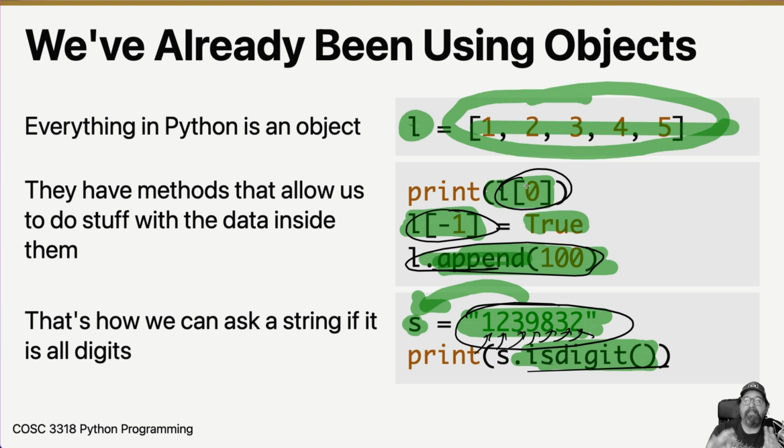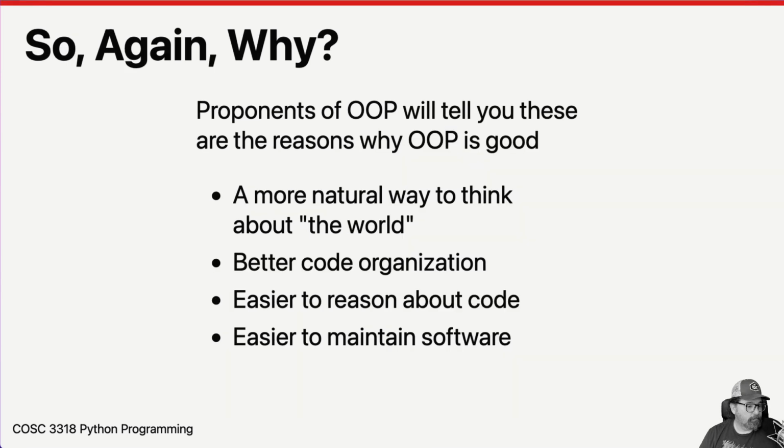Those are all methods underneath the covers that allow us to interact with the data that's inside the object. So again, let me recap why people think that OOP is better. There's lots of people who think that object-oriented programming is better. I was one of them for a really long time. I still think OOP is great. OOP is wonderful. OOP is a tool. OOP is just a way that we can do things in a language that supports object-oriented programming. There's nothing wrong with using it if we use it correctly.